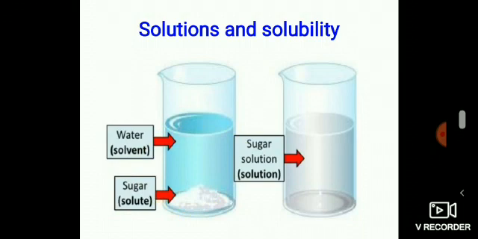What is solute? The substance that is dissolved is called the solute, and the substance in which the solute dissolves is called the solvent. What is solution? When one or more substances dissolve in another substance, the resulting mixture is called a solution. I hope now you understood what is solute, solvent and solution.